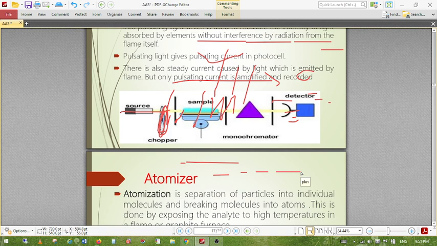So mainly AAS is used in all the cases or all the laboratories, particularly in chemistry labs, in industrial labs, or mainly in environmental labs.